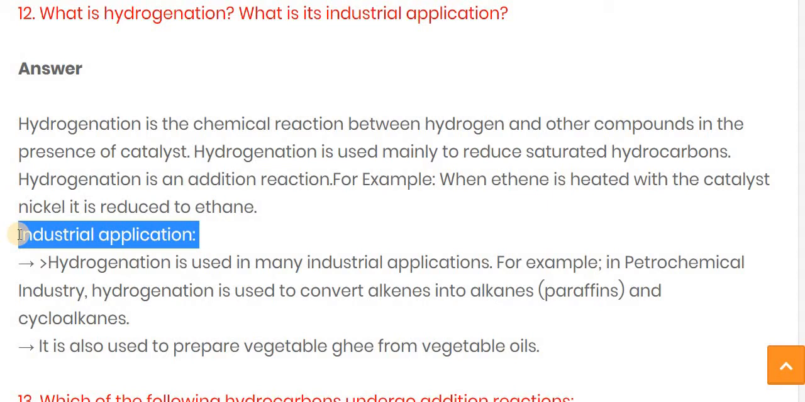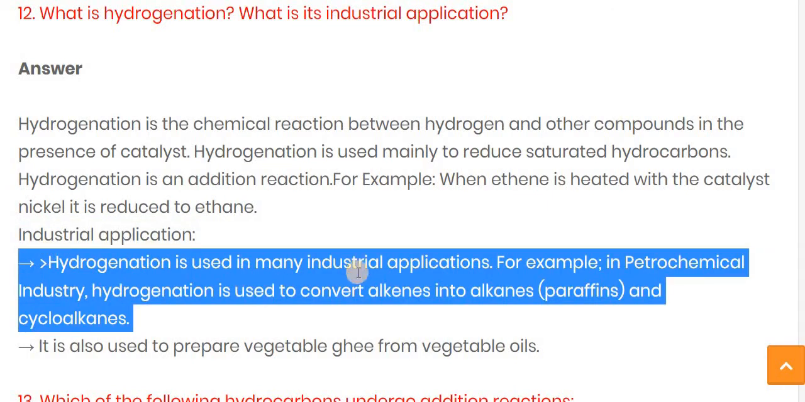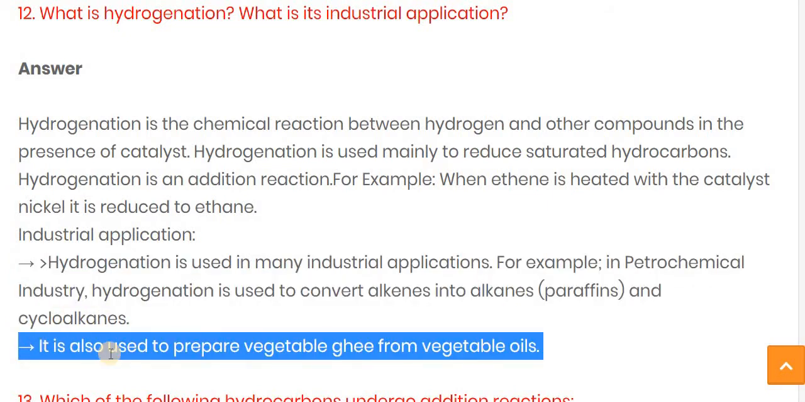Now the second question: what are the industrial applications? Hydrogenation is used in many industrial applications. For example, in petrochemical industries, hydrogenation is used to convert alkenes into alkanes, meaning the paraffins, and it is also useful for the cycloalkanes. It is also used to prepare vegetable ghee from vegetable oil.